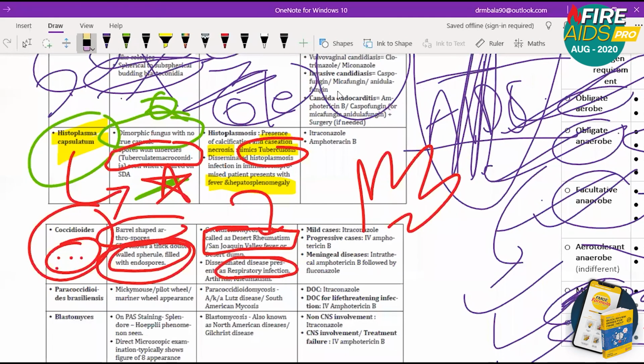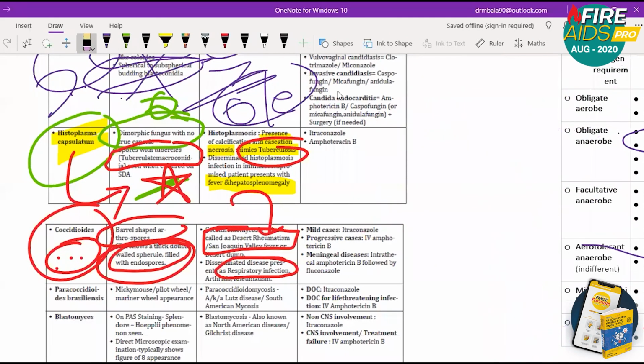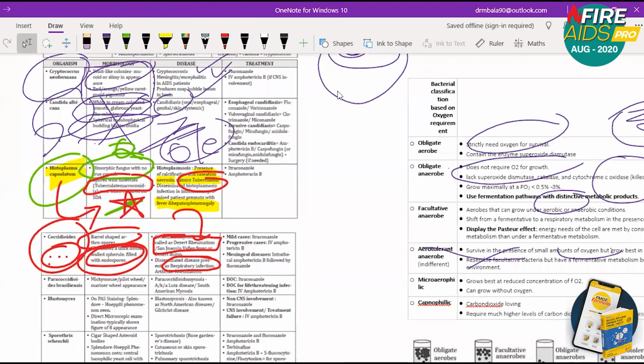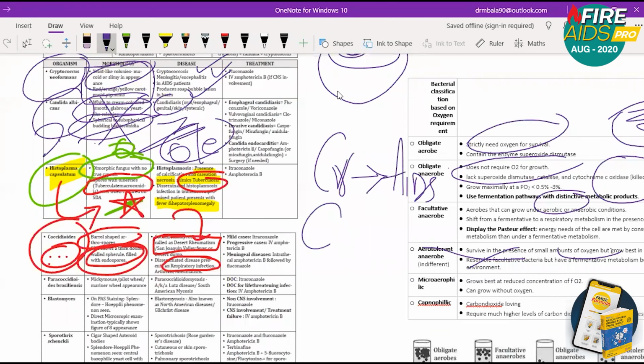So till now whatever we studied, we are going to revise. Cryptococcus, you must remember AIDS patients. Candida, you must remember oral or esophageal picture.